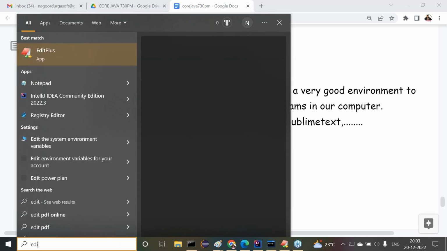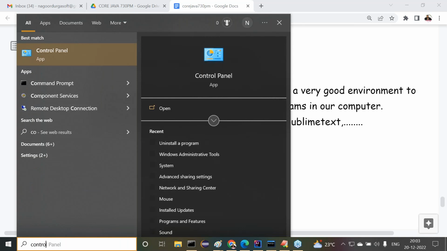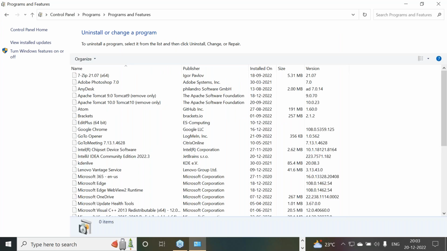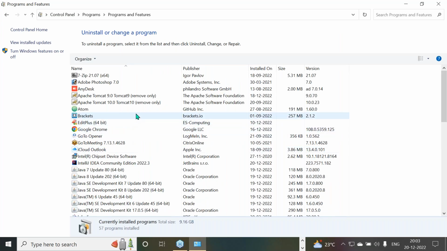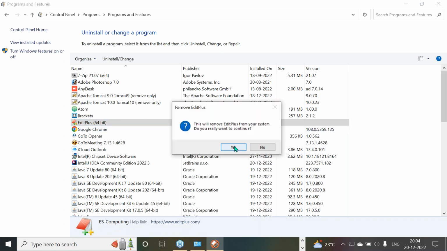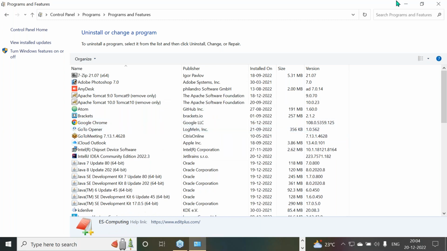Now, if you want to uninstall anything, I have to go to the control panel. In the system search, if you go to the control panel, uninstall a program, then inside this, EditPlus is available. Now let me uninstall it. Uninstallation is completed.